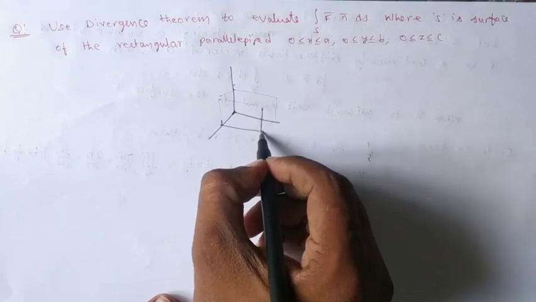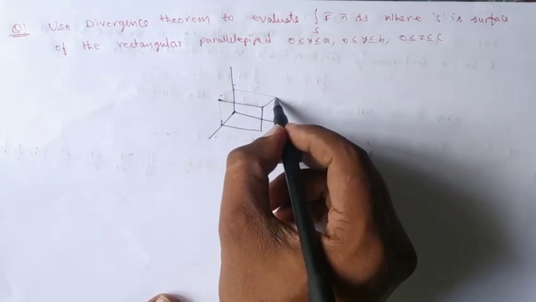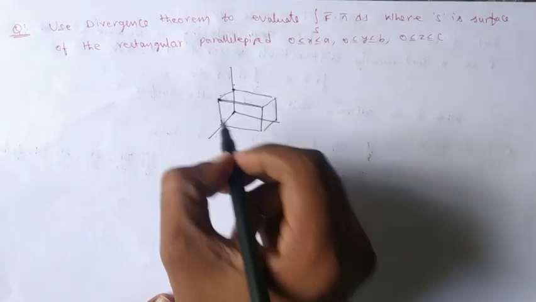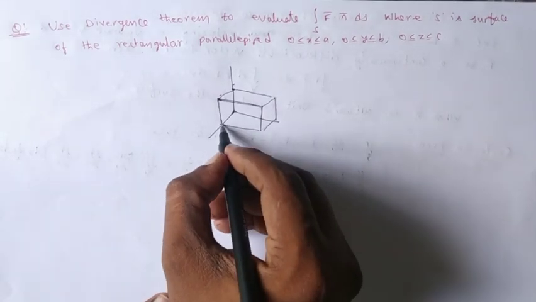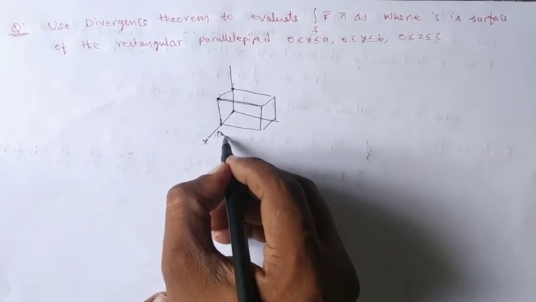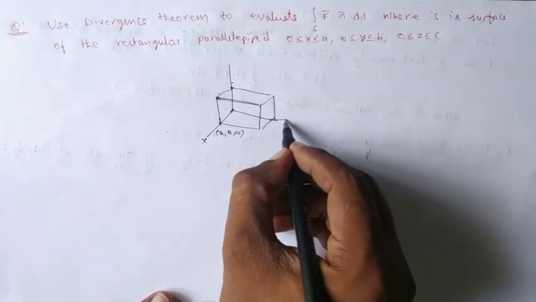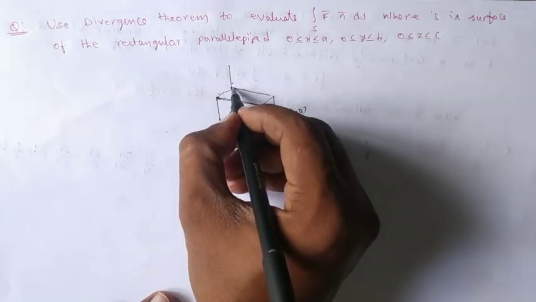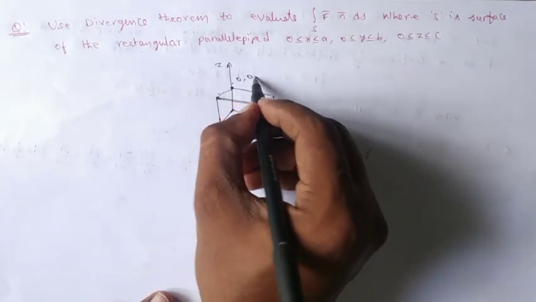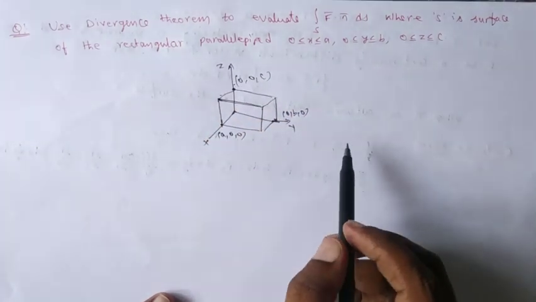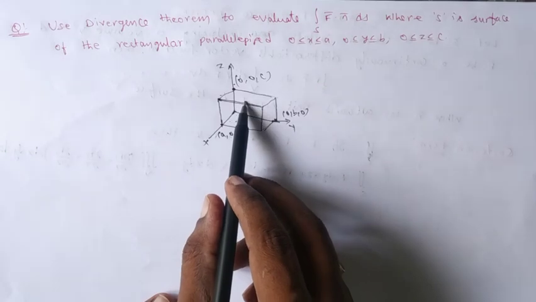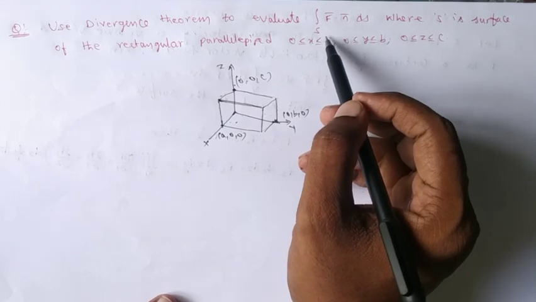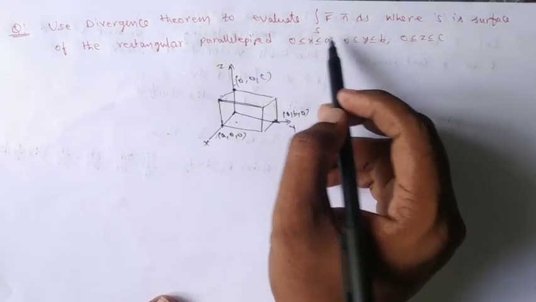I can draw it now. First, this is our rectangle box. If you take it as x-axis, it becomes the point a 0 0, and if you take it as y-axis, 0 b 0, and if you take it as z-axis, it becomes 0 0 c. So we have here totally 6 faces: bottom, top, 2 sides, and front and back. 6 surfaces are there. If we evaluate this integration over S f bar dot n bar ds, we have to evaluate 6 surface integrations.